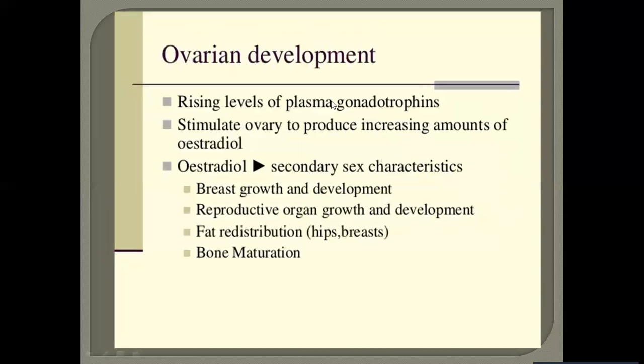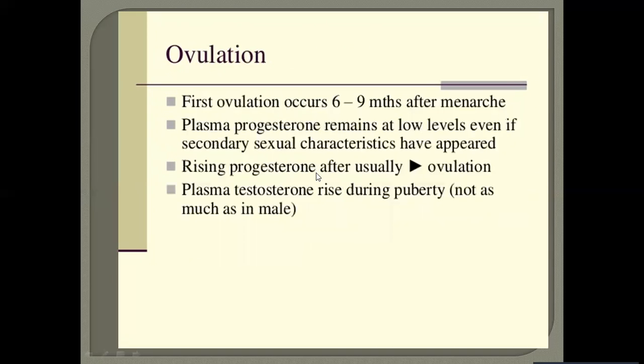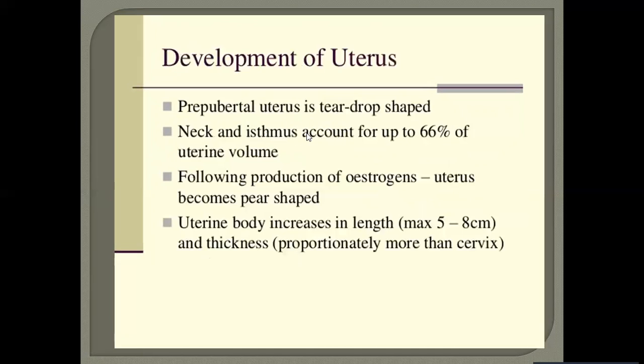Now we'll talk about ovarian development. The rising levels of plasma gonadotrophins stimulate the ovary to produce increasing amounts of estradiol. First ovulation occurs 6 to 9 months after menarche. The plasma progesterone remains at low levels even if secondary sexual characteristics have appeared. Then there is the development of the uterus. The prepubertal uterus is teardrop shaped. Neck and isthmus account for up to 66% of uterine volume. Following production of estrogens, the uterus becomes pear-shaped.